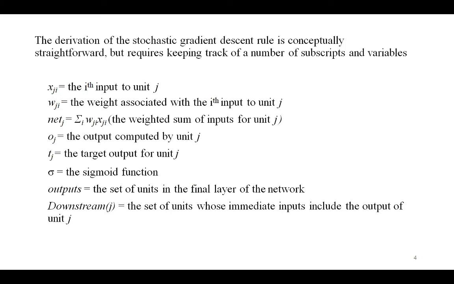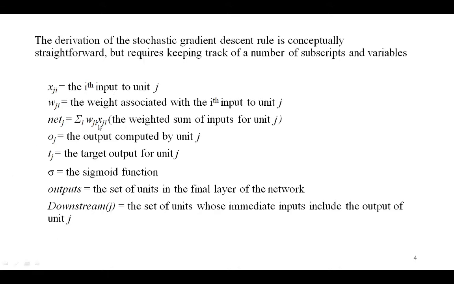Now the derivation of the stochastic gradient descent rule is conceptually straightforward here, but it requires keeping track of a number of subscripts and variables. So we will follow this notation, adding a subscript j to denote the jth unit of the network, which is as follows.